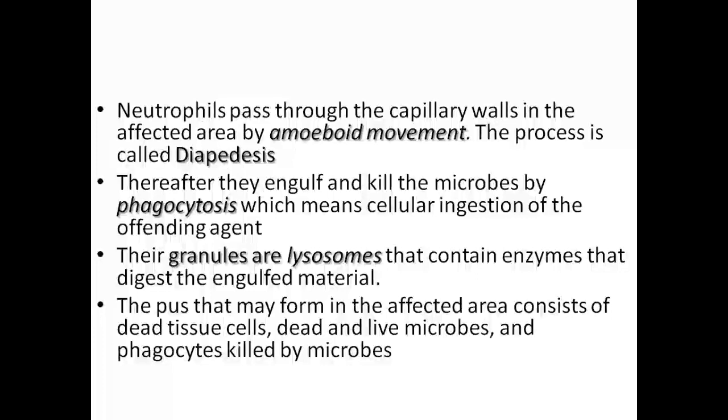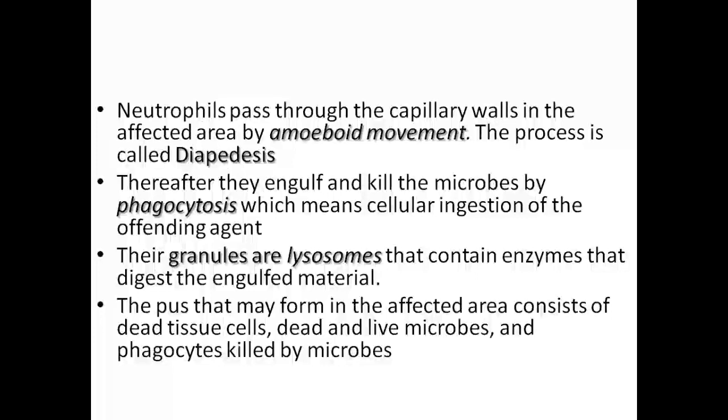The neutrophils also have granules of lysosomes. The lysosomes are the organelles that release the chemical agents that have a digesting property against the offending agent which has been phagocytosed.